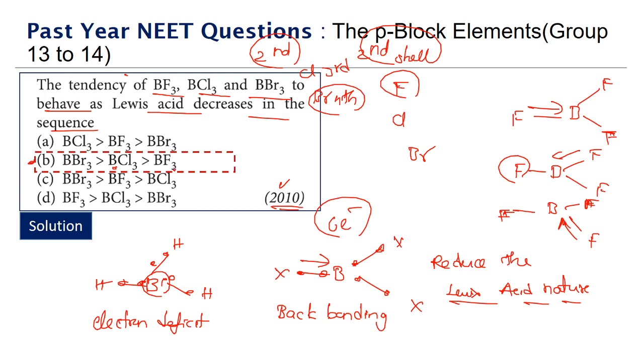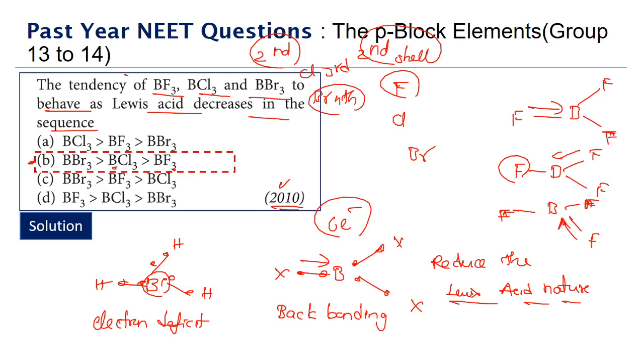Two reasons are there. One, it is the electron density on the halogen atom. When the electron density on the halogen atom is more, then the back bonding will be more, because the particular halogen atom can donate. The second thing is in terms of the overlapping orbitals. Fluorine's second shell valence orbitals will overlap with the second shell orbitals of the boron. Whereas if you go to chlorine or bromine, then the overlapping has to happen with the third shell orbitals or fourth shell orbitals. So effective overlap will be better in the case of fluorine. So the back bonding will be more prominent in BF3, and hence the Lewis acid nature will be the least in that case.